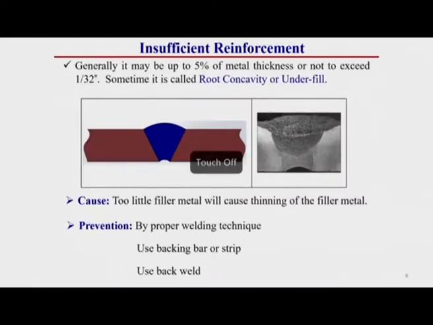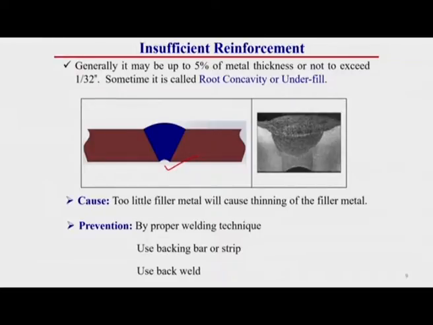Then insufficient reinforcement. This insufficient reinforcement, what I have already told you, is a type of suck back contour. This insufficient reinforcement occurs at the back side or root side of the welded joint. It may be up to 5% of metal thickness or not to exceed 1/32 inch, that means around 0.75 millimeter.